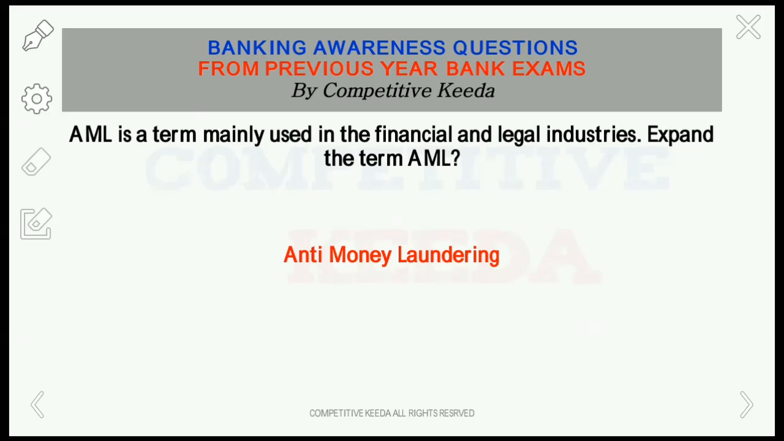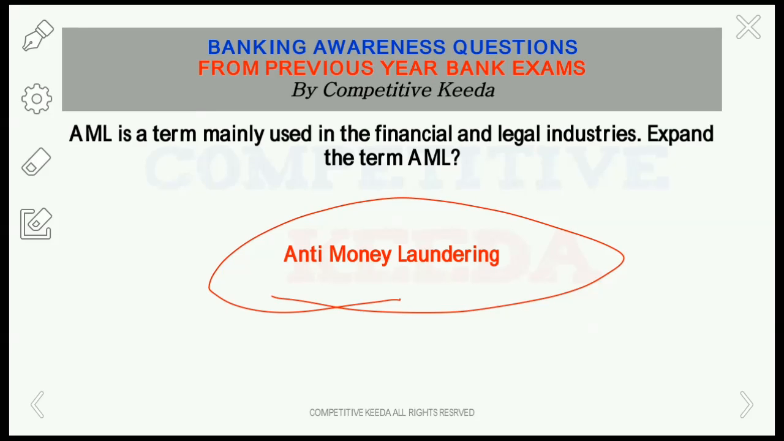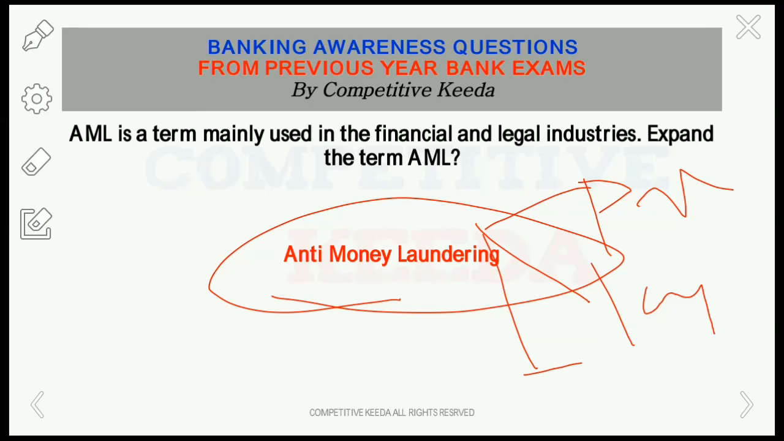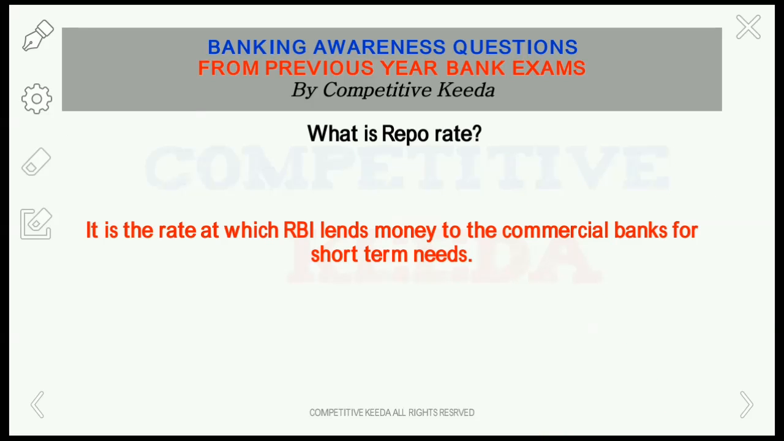AML, which is mainly used in financial and legal industry. What is the full form of that? So the full form is anti-money laundering. And friends, there are 3 stages in money laundering. The first stage is presentation, then it is layering, then it is integration. Remember this, presentation, layering, integration.